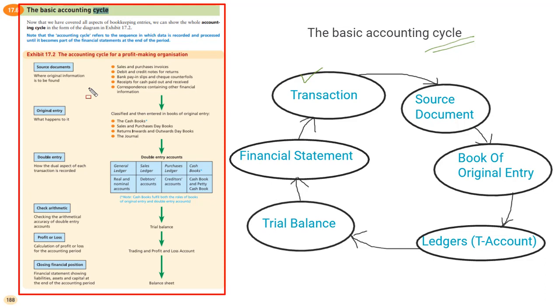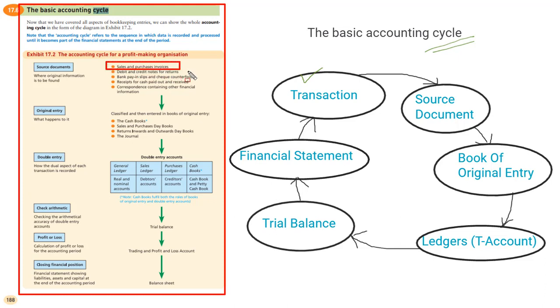When any company, organization or individual pays to any individual for any service or good, we receive some documents, right? When any transaction happens, there must be some proof, and this proof is called a source document. If we take a look at the examples of source documents, the first is the sales or purchase invoice.